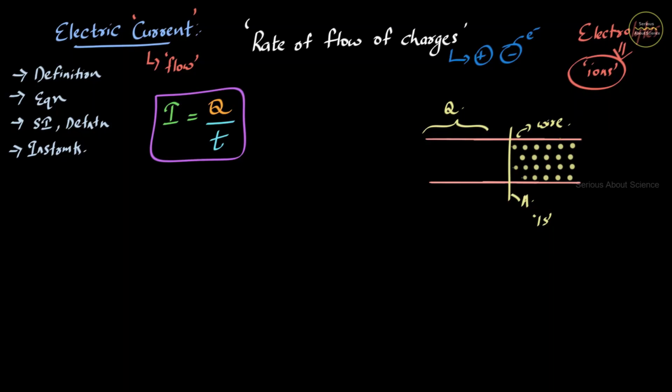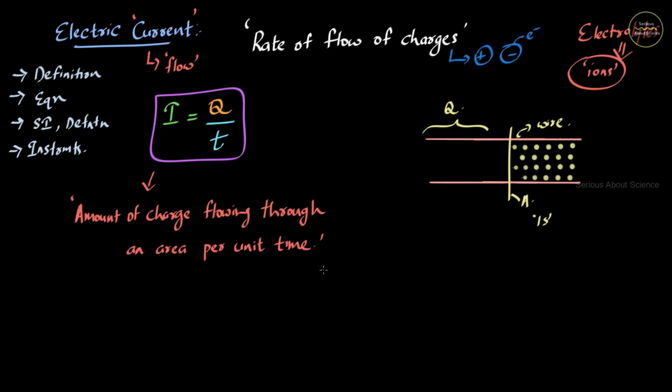So this is the equation for electric current. Capital letter I is equal to Q divided by T. Or it is the amount of charge flowing through an area per unit time. Electric current is defined as the amount of charge flowing through an area per unit time.